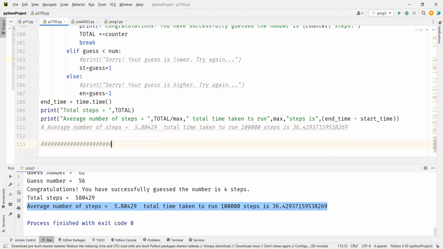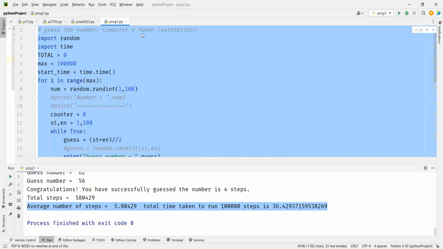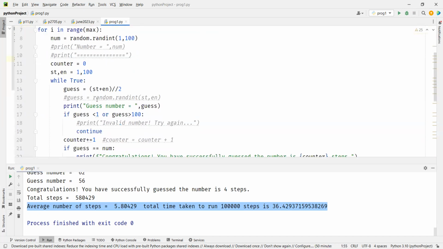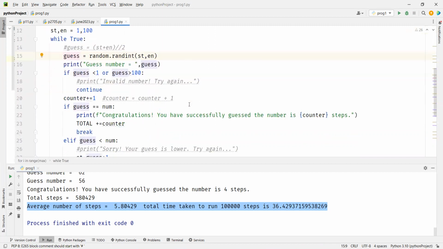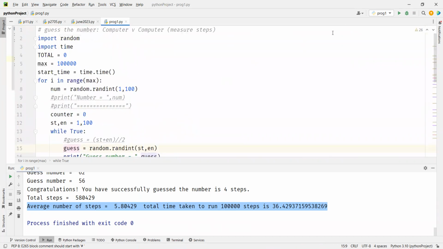Now we'll use our computer versus computer. Okay, random int, right? And here what we are doing, we will comment this part and uncomment this part. Right? That's it, correct? And everything else is the same. Okay, now you run it.